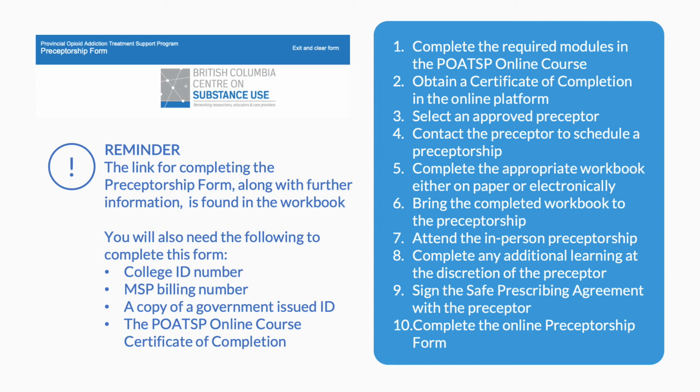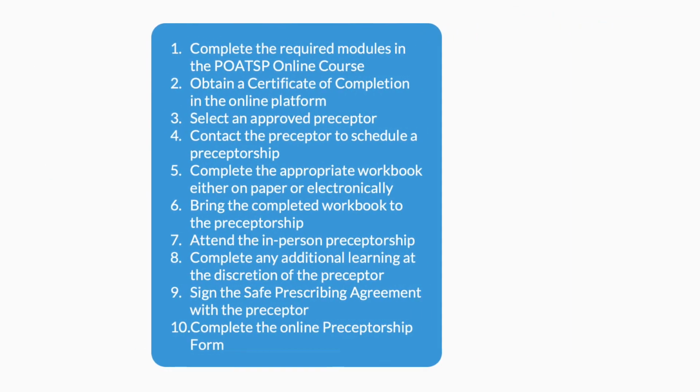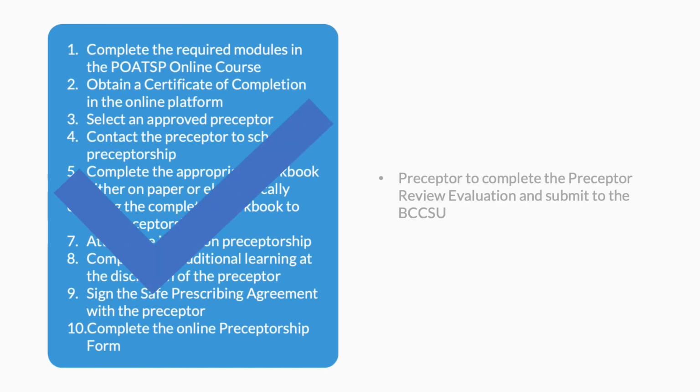You will also need the following to complete this form: college ID number, MSP billing number, copy of a government-issued ID, copy of the POAT certificate of completion, which is obtained from the POAT online course. Once these steps are completed, the preceptor will complete a preceptor review evaluation, sent to the preceptor via email, and submit this to the BCCSU.